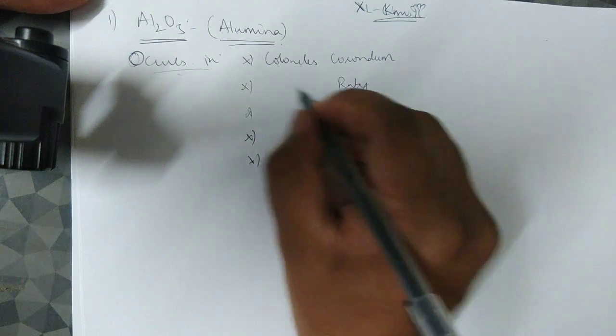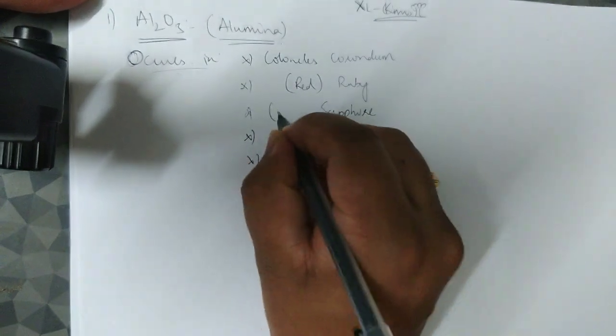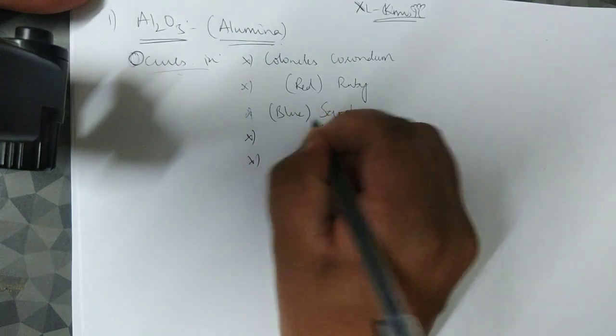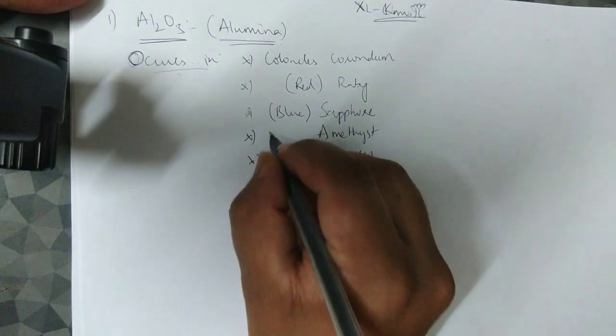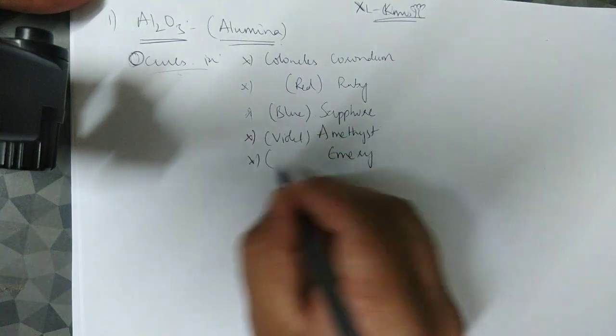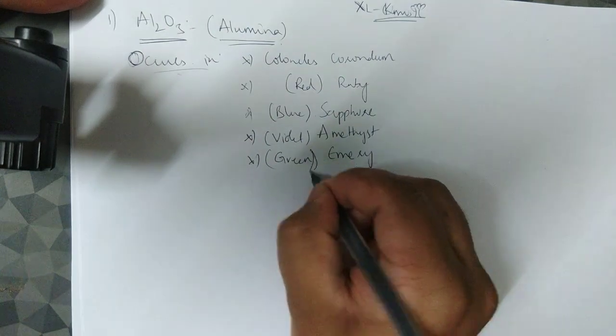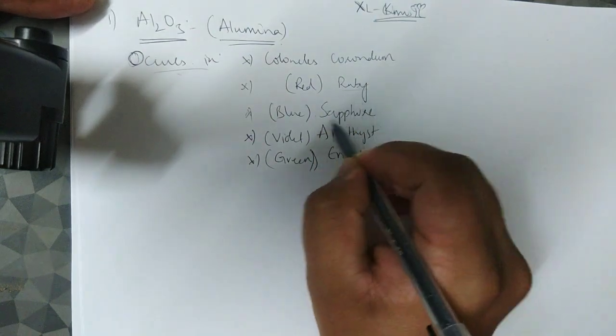Basically the color of ruby is red. Sapphire is blue in color, and amethyst is generally violet in color, and emerald or emery is green in color. Out of these, the very important ones are ruby and sapphire.